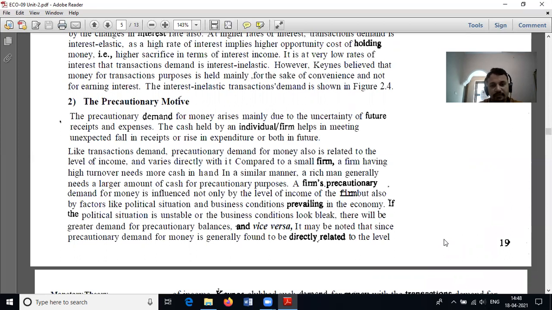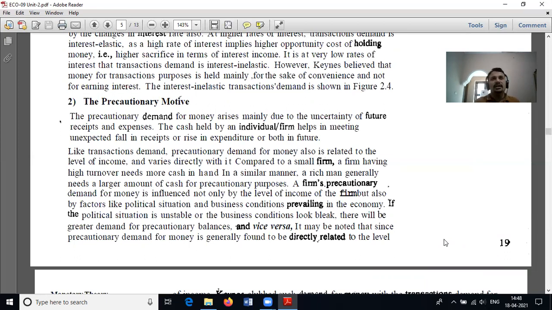Okay. So precautionary demand for money is influenced not only by the level of income, but also by factors like political situations and the business conditions prevailing in the country. As we know, business situation is always uncertain.